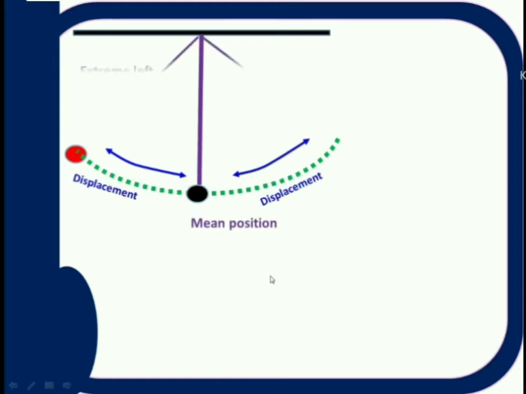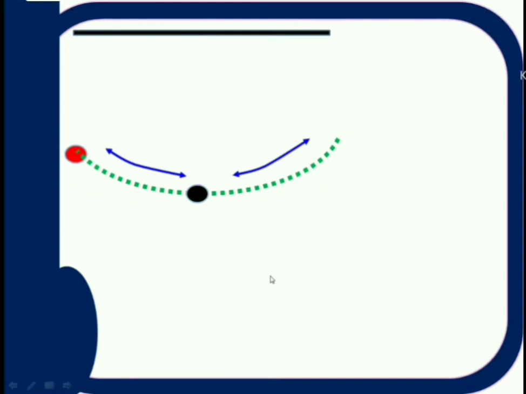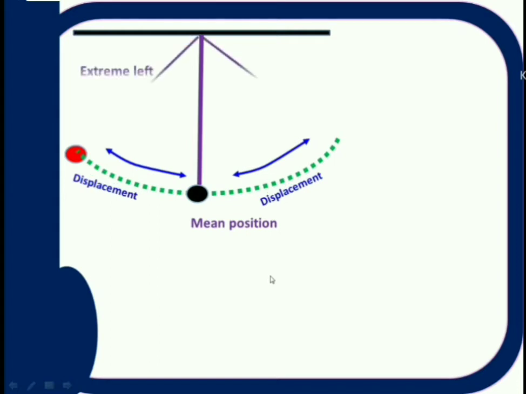In the same way, what are the characteristic properties which help to describe oscillatory motion of a particle? Now it is very clear that the body is starting from its center position and it is moving to and fro. That means in oscillatory motion there is a mean position or center position or fixed point.